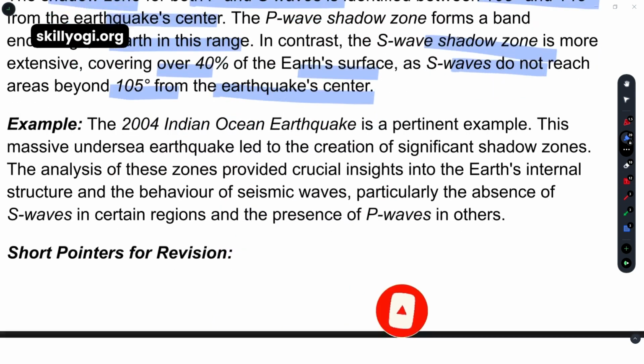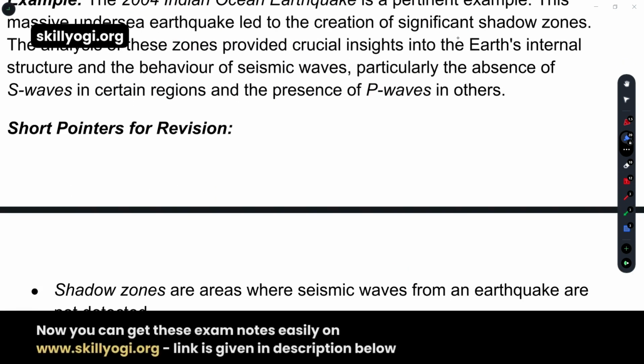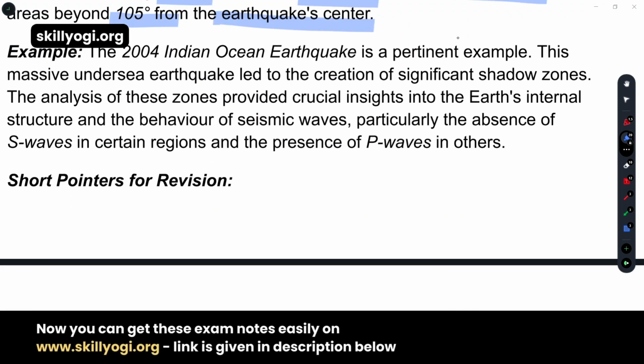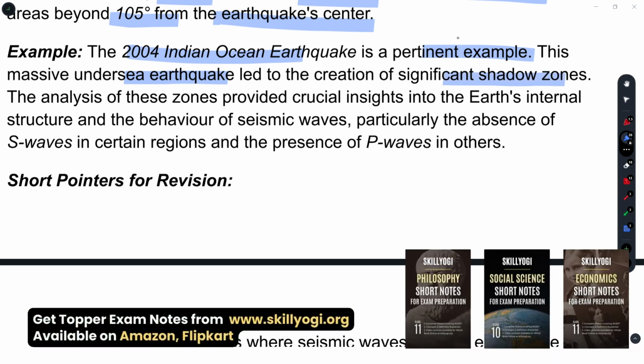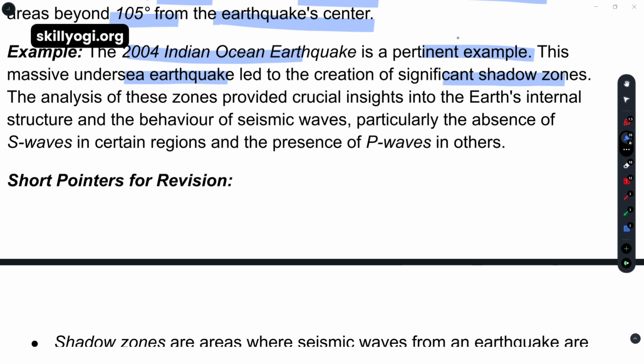Coming to the example, what is written for the example? The 2004 Indian Ocean earthquake was a pertinent example. The massive undersea earthquake, which caused the tsunami, led to the creation of a significant shadow zone. The analysis of this zone provided crucial insights into the Earth's internal structure and the behavior of seismic waves.